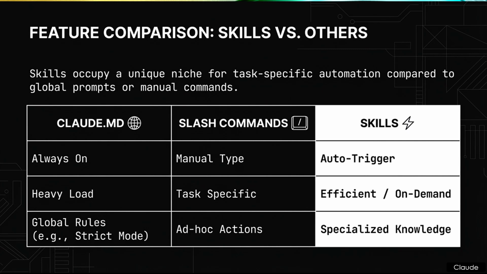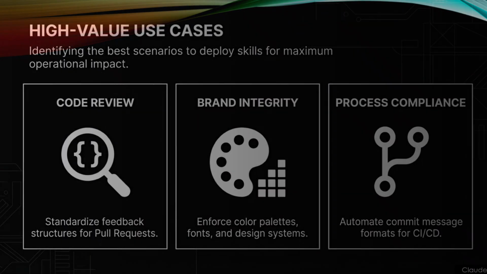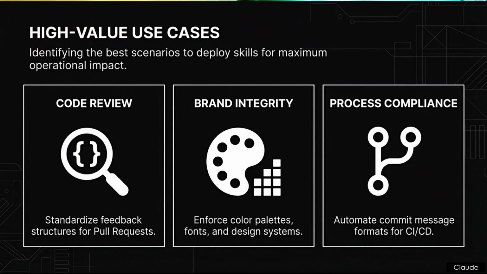Exactly. Finally, the matrix highlights the superior operational attributes of skills. They are auto-trigger, meaning no manual typing is required. They are efficient and on-demand, solving the heavy load issue of the global files. And they deliver specialized knowledge right when it is needed. They offer the intelligence of a global rule with the precision of a slash command. That leads us directly to the practical applications.